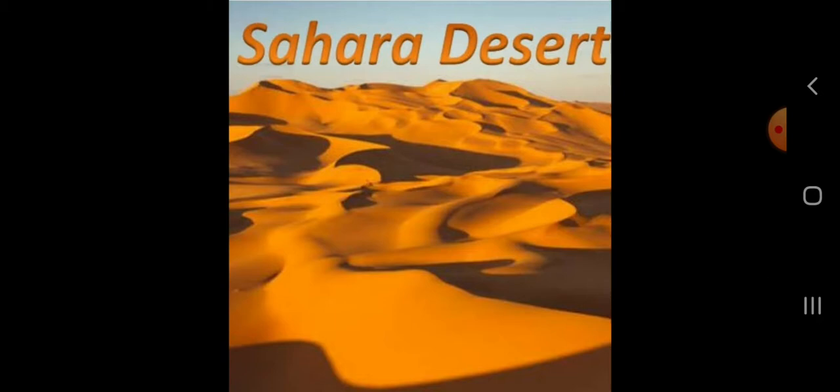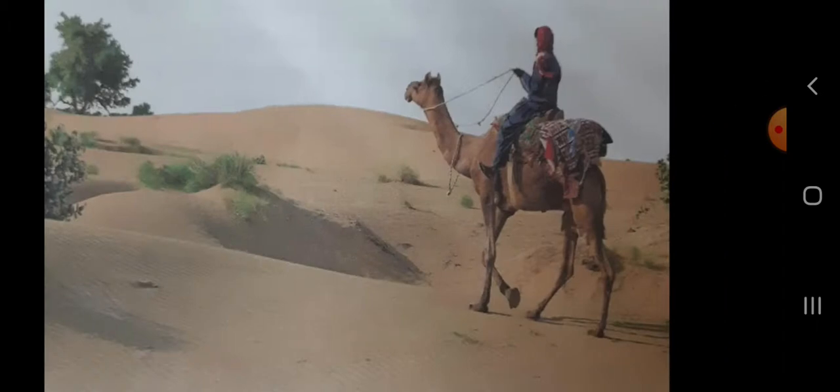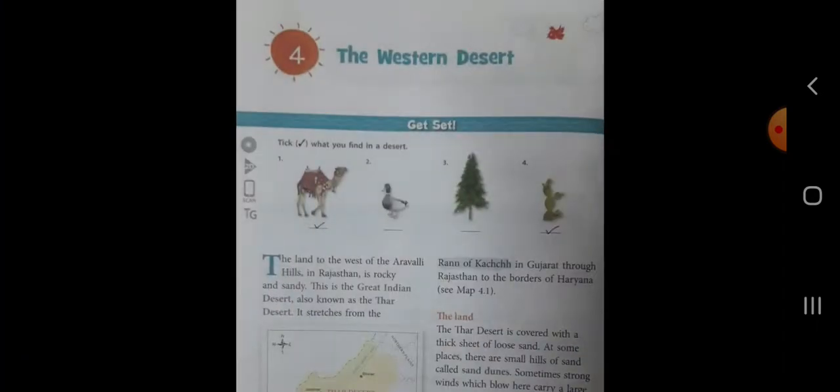We find camel, cactus, sand dunes, thorny shrubs and oasis in the desert. Clear? In your book, on page number 32, Get Set, it is asked to tick the pictures you find in a desert. Here we can see only camel and cactus in a desert. So, tick picture first and picture fourth. Clear?